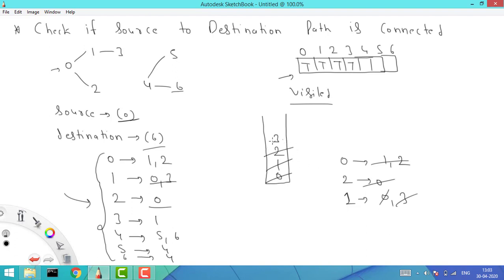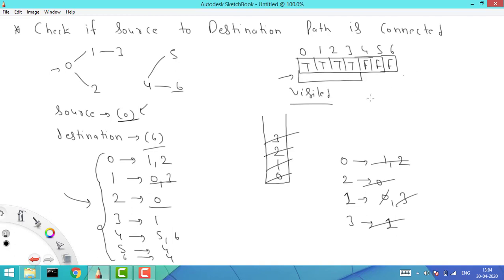Now what is the top element? The top element is 3. So remove the 3, and which are the neighbors of 3? The neighbor of 3 is 1. Because 1 is already visited, we won't do anything, and that's it. Now our stack is empty, so it means all my iterations are done. If you see, these values are true and these values are false. So what does it represent? It represents that if I start from this point, then only these elements whose values are true were visited. You can see from here as well that if I start from here, I can reach 1, 3 and 2, but I cannot reach 4, 5, 6.